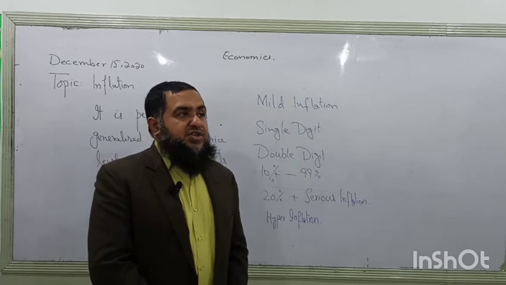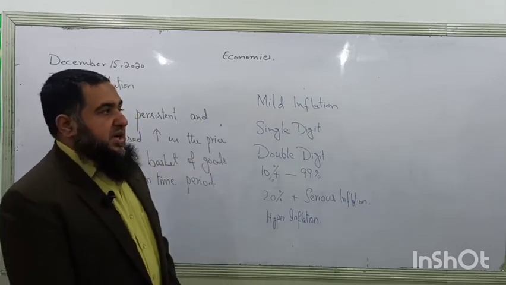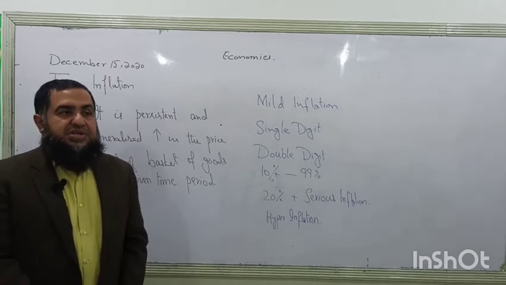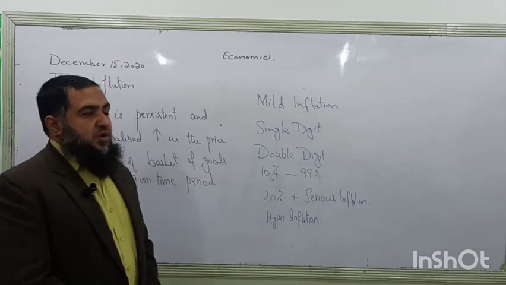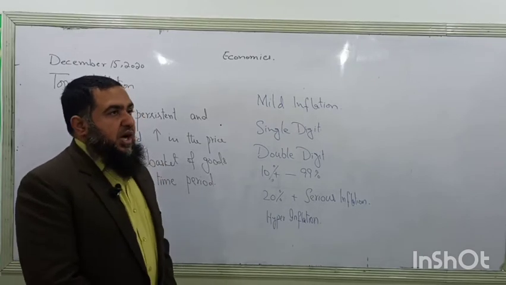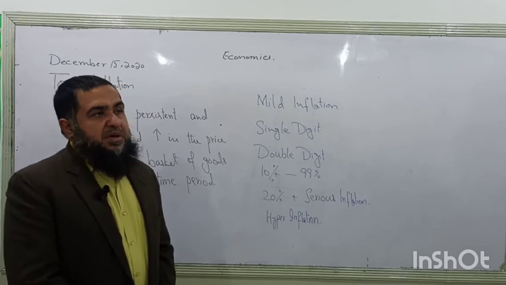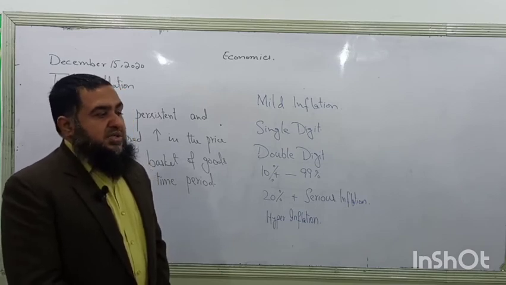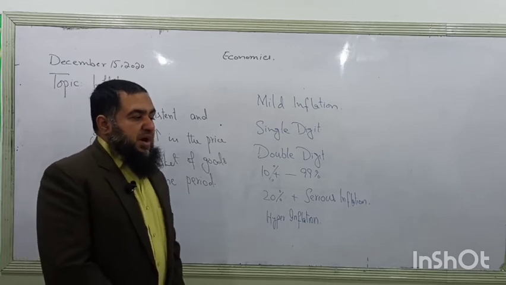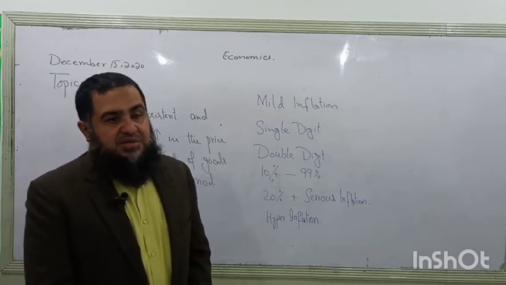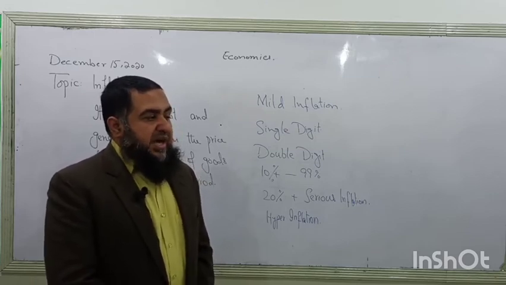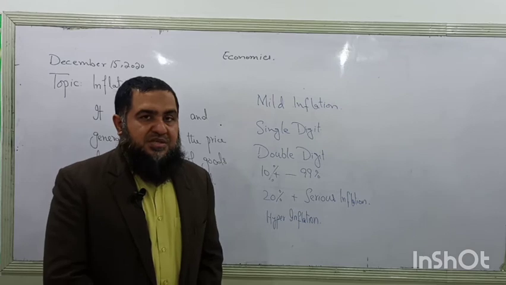So where hyperinflation takes place, it damages the currency value as well. The currency is more depreciated and has less worth to buy goods and services in the marketplace. Although people have more money, they remain poor because the purchasing power of money has gone down. They are pushed towards poverty in real terms. Although they have enough income, enough money, the value of that money to buy goods and services is very worthless.